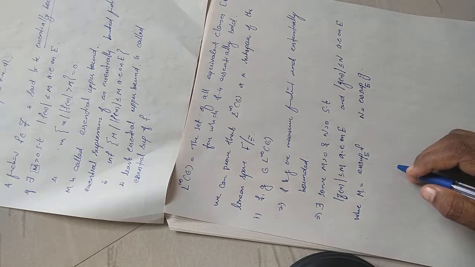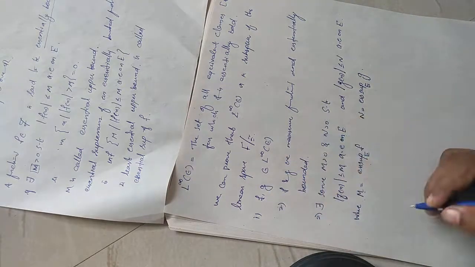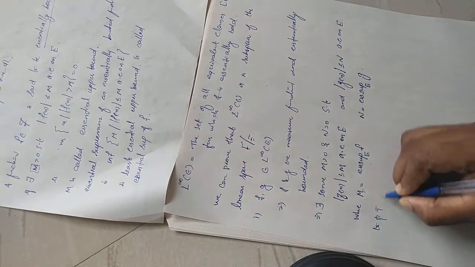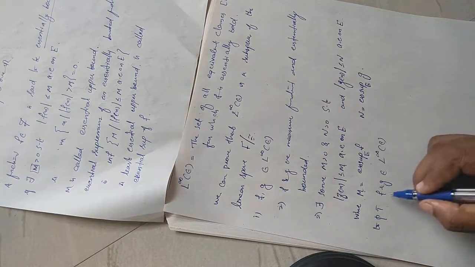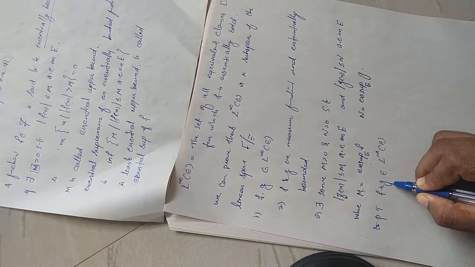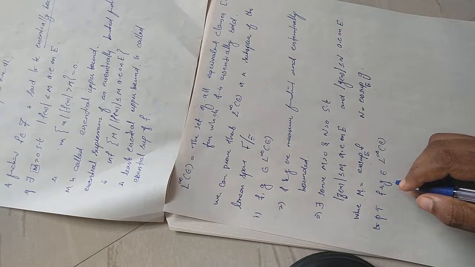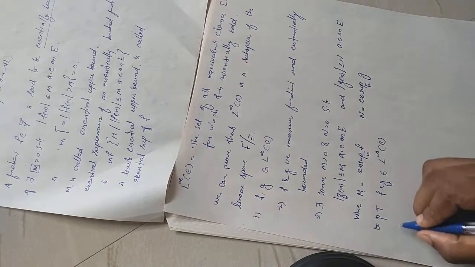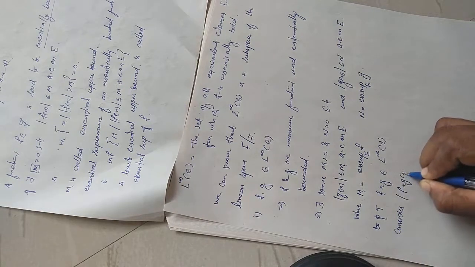Okay. Now we want to prove that their sum also belongs to L infinity of E. To prove that f plus g belongs to L infinity of E, we need to prove that f plus g is also essentially bounded. That means we have to find an essential bound for f plus g. Now for that, consider modulus of f plus g of x.